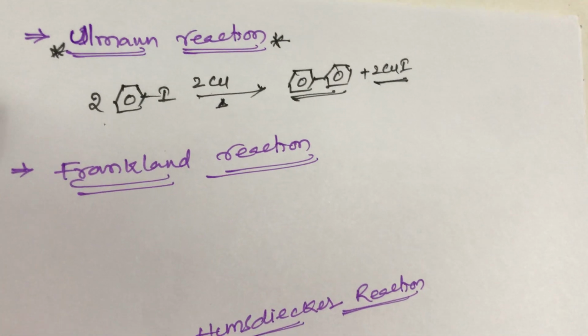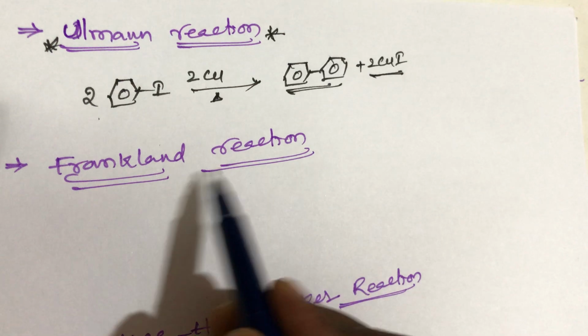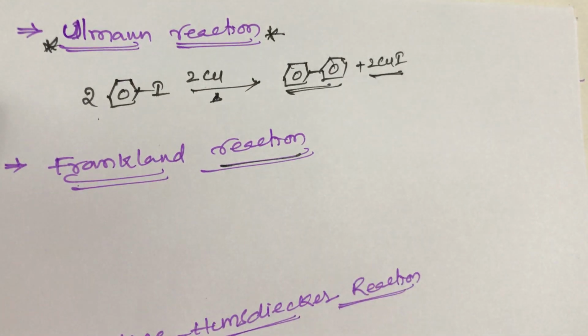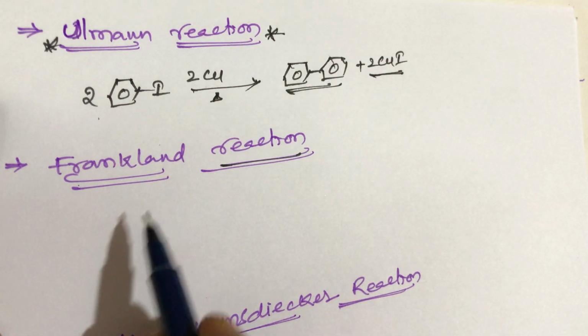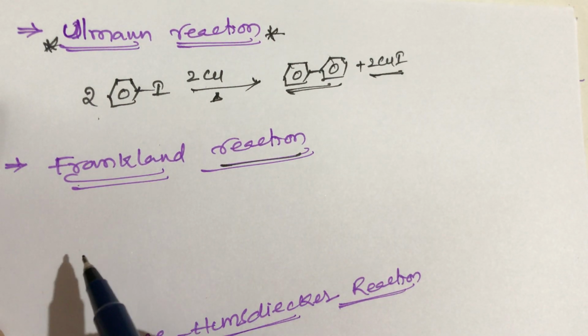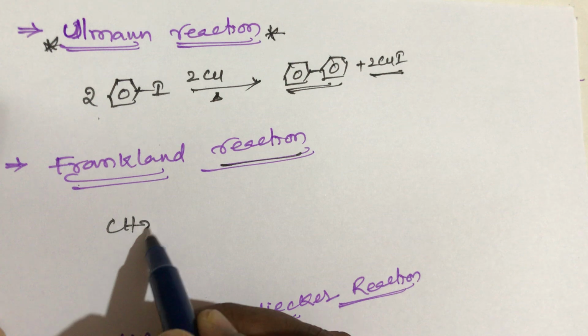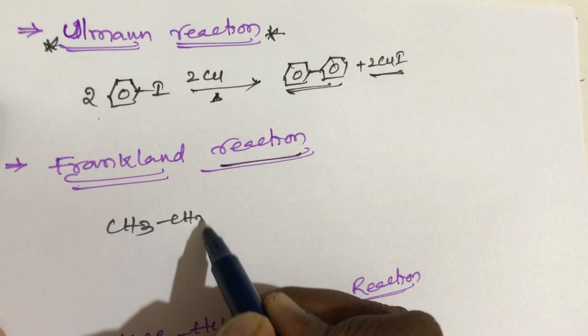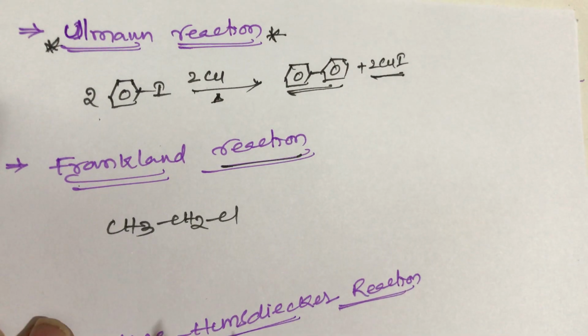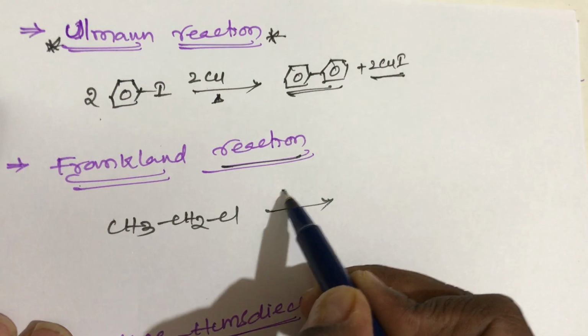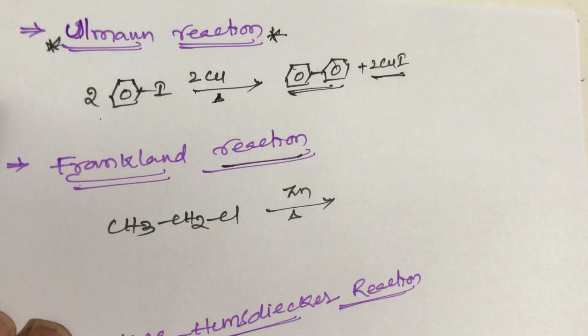Now the next named reaction, students, is the Frankland reaction. In this Frankland reaction, same thing, an alkyl halide is used. For example, ethyl chloride, CH3CH2Cl. When ethyl chloride reacts with zinc in the presence of heat, students, we get